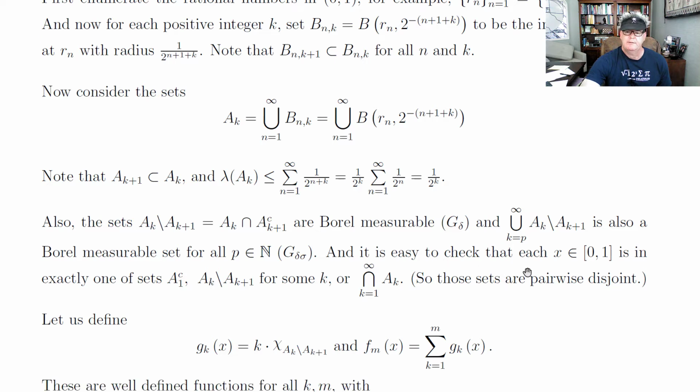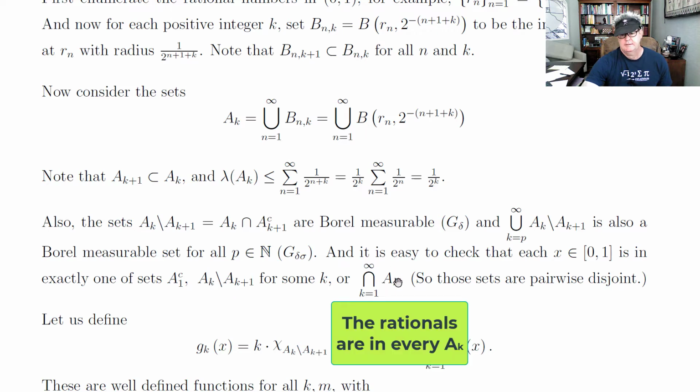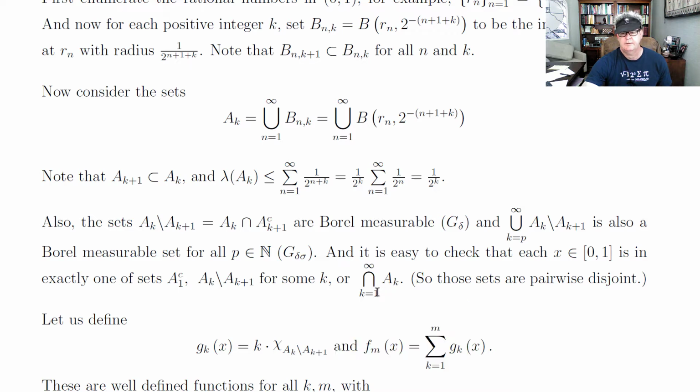But what I want to see is that each x in this interval is either in A_1 or it's not in A_1, so it's either in A_1 or A_1 complement. And then if it's in A_1, then it might be in every A_k, so it would be in the intersection of all the A_k's.